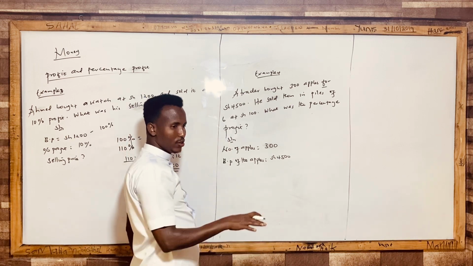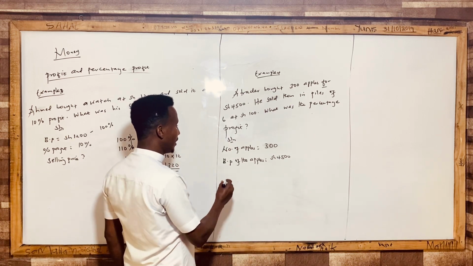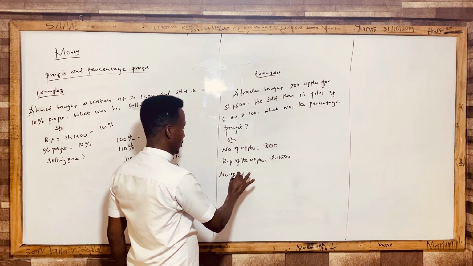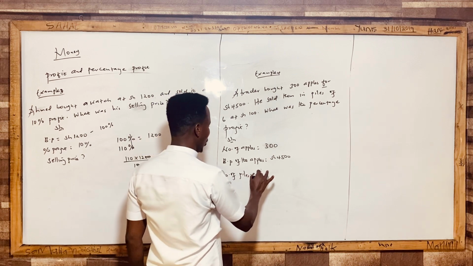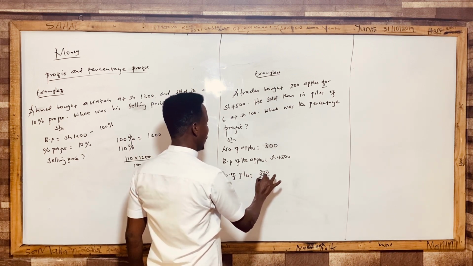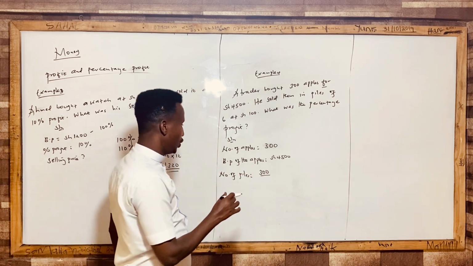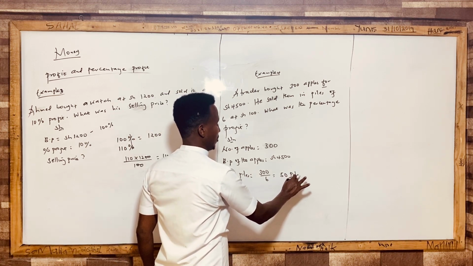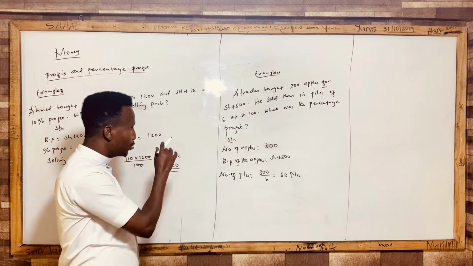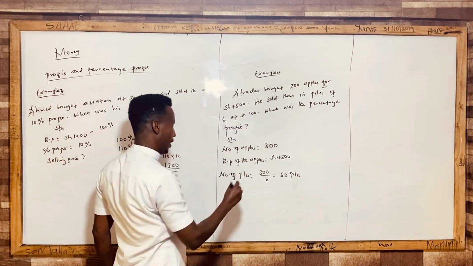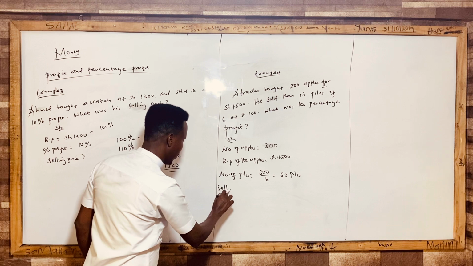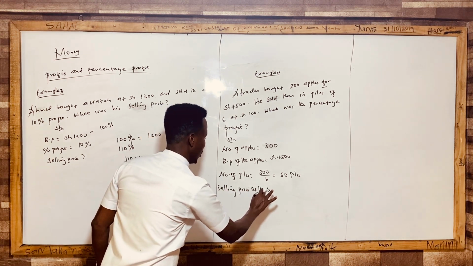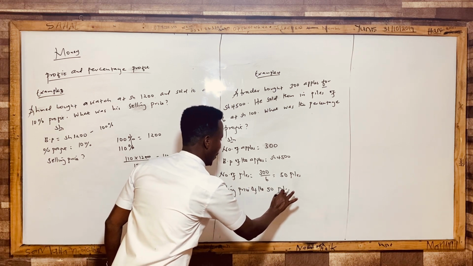So each pile is 6. Now let's get the number of piles. Number of piles is equal to total number of apples, which is 300, divided by the number of apples in each pile, which is 6. So in this situation, you have 50 piles. Then each pile is at shilling 100. So let me get the selling price of the 50 piles.